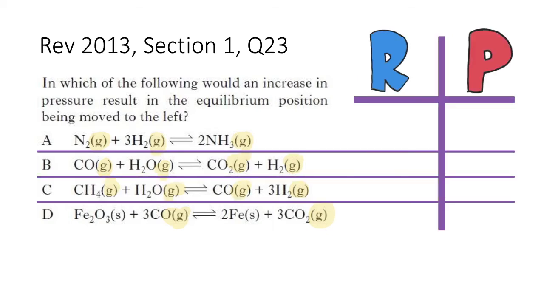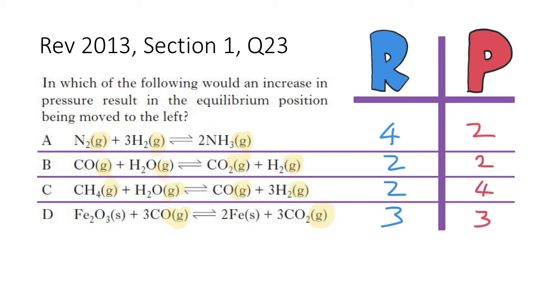We're now going to compare the moles of gas in the reactant side and the product side for each equation. So for A, there's 4 moles of gas on the reactant side and 2 moles of gas on the product side. What I'm looking at here are the coefficients in the balanced equation. So 1 nitrogen, 3 hydrogens giving me the 4, and the 2 in front of the ammonia gives me 2 there. So I'll do that for every equation here. It's a good place for you to pause the video and count up the moles of gas yourself and check that we get the same answer. So pause now and just press play again when you're ready to check.